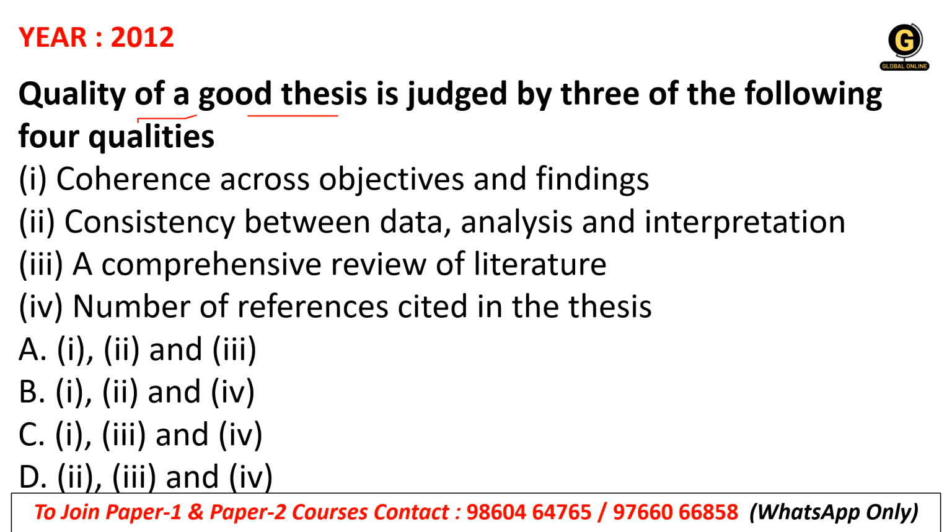Quality of a good thesis is judged by three of the following four qualities. One is coherence across objectives and findings. Second is consistency between data analysis and interpretation. Third is a comprehensive review of literature, and D is the number of references cited in the thesis. Options are A, B, C, D. The right answer is option B, only 1, 2 and 4.